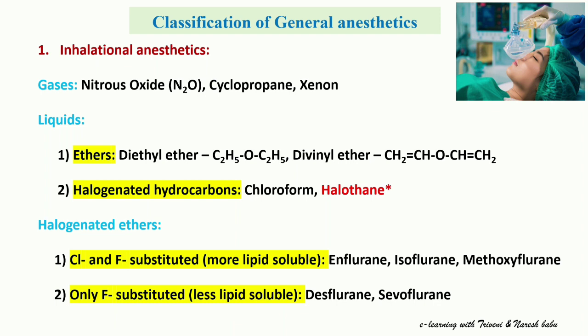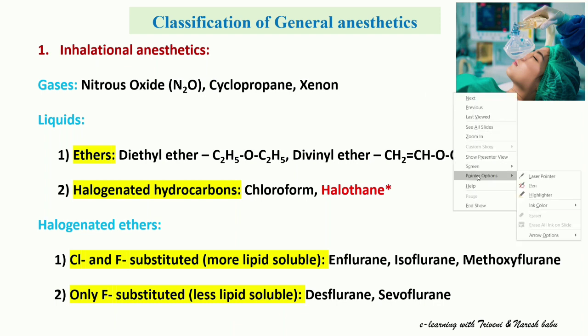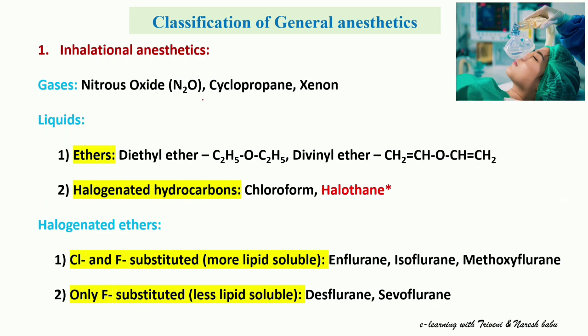Inhalation anesthetics could be either volatile liquids or gases and they are administered through the inhalation process. They are categorized as gases and liquids. Under the gases: nitrous oxide, N2O, cyclopropane and xenon. Under the liquids: ethers and halogenated hydrocarbons.